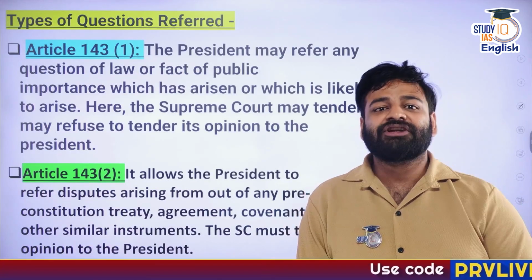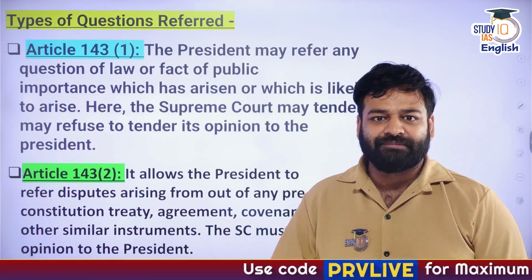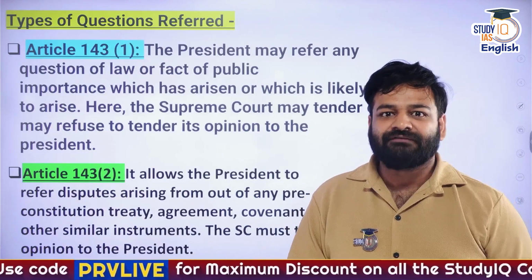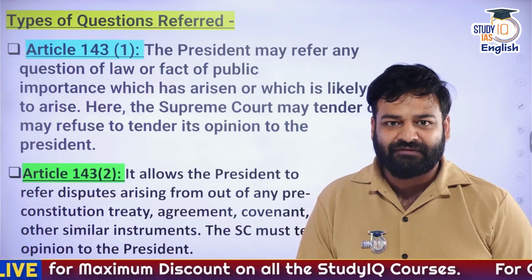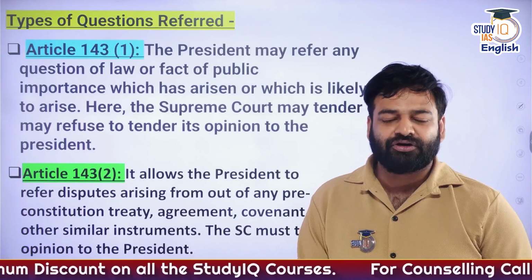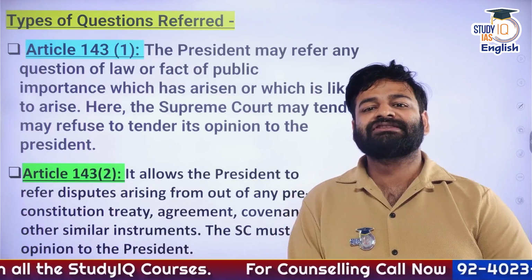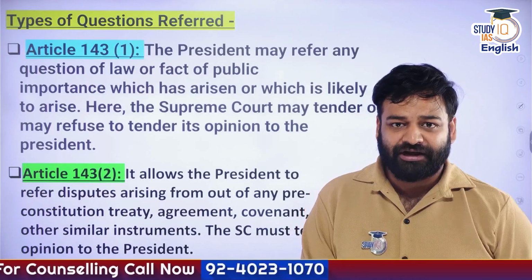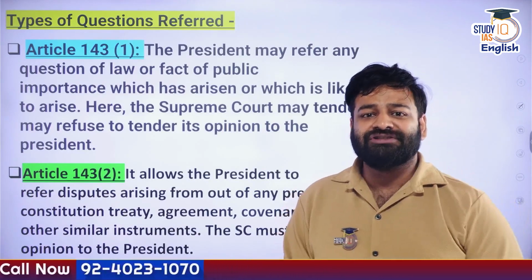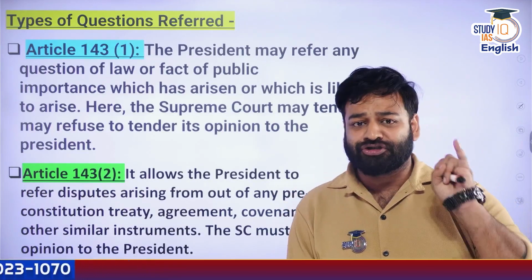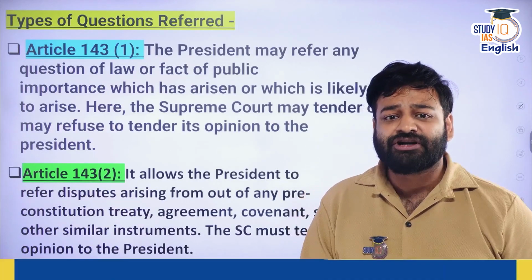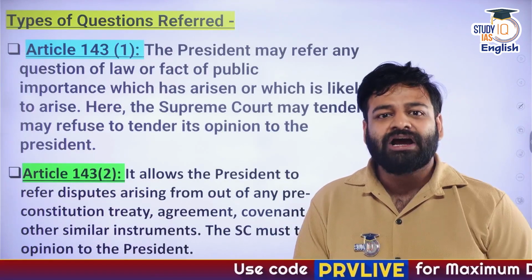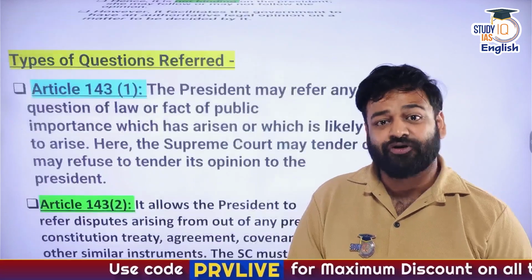Like for example, the Treaty of Sagauli between India and Nepal. Right now also we are following the provisions of the very same treaty. We have the Companies Act, we have the IPC and CrPC. Right now we have upgraded them, but they have been coming since the imperial time, that is from the British rule time period as well. So any particular question that arises out of any pre-constitutional treaty, covenant, agreement or sanad, in that case also under Article 143 Clause 2, the President of India can seek advice from the Supreme Court.